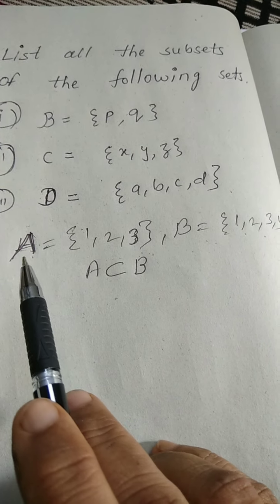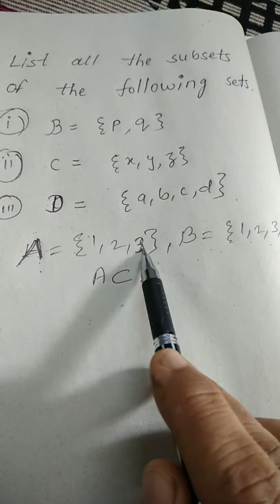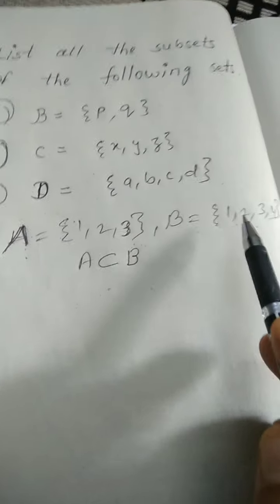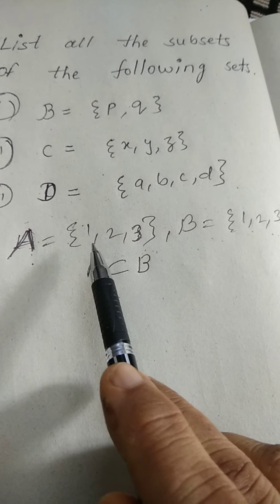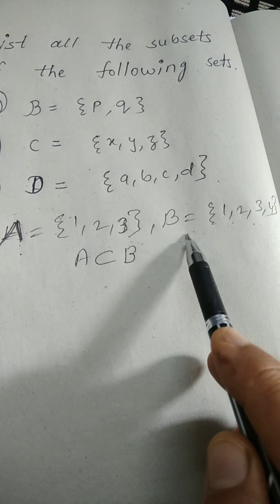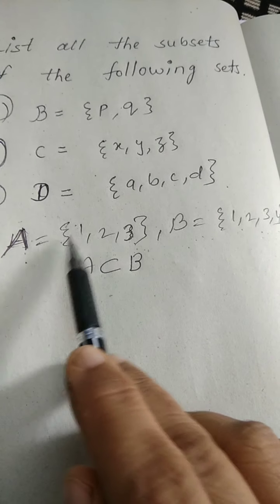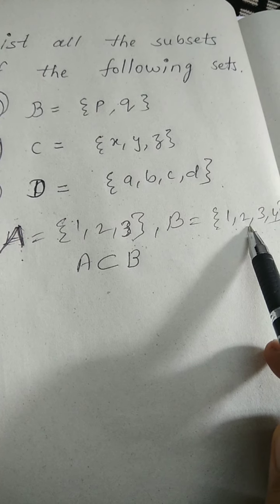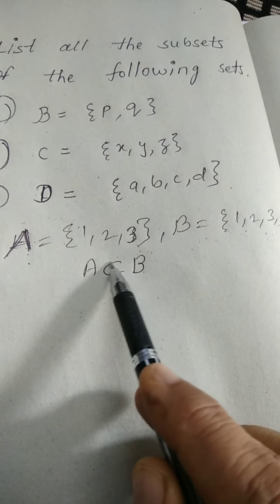Again, I want to introduce set A is {1, 2, 3} and set B is {1, 2, 3, 4}. Here we observe that all the elements of set A are present in set B. It means A is the subset of B. A is the subset of B. This is the sign of subset.